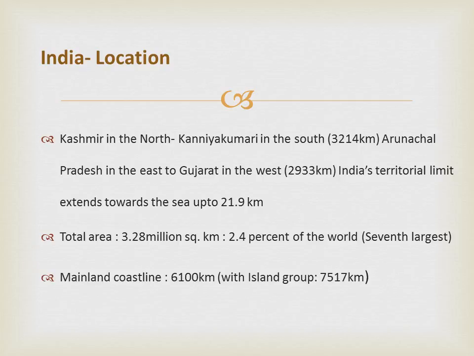The peninsular part of India extends towards the Indian Ocean. This has provided the country with a coastline of 6,100 km in the mainland and 7,517 km in the entire geographical coast, including the island groups Andaman and Nicobar located in the Bay of Bengal and the Lakshadweep in the Arabian Sea. Thus, India is a physically diverse land providing occurrence of varied resources.